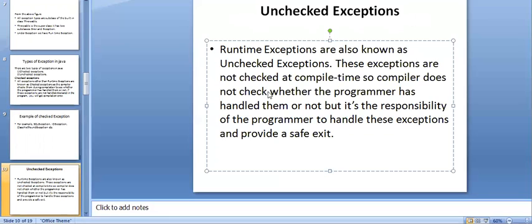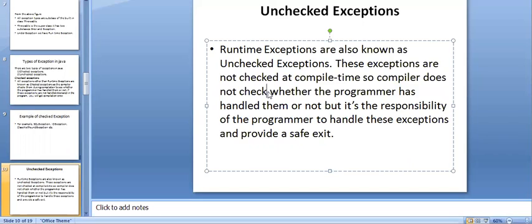So runtime exceptions are known as unchecked exceptions. These exceptions are not checked by the compiler at compile time, and the compiler also does not check whether the program handled them or not. It is the responsibility of the programmer to handle this exception and provide safe program execution.